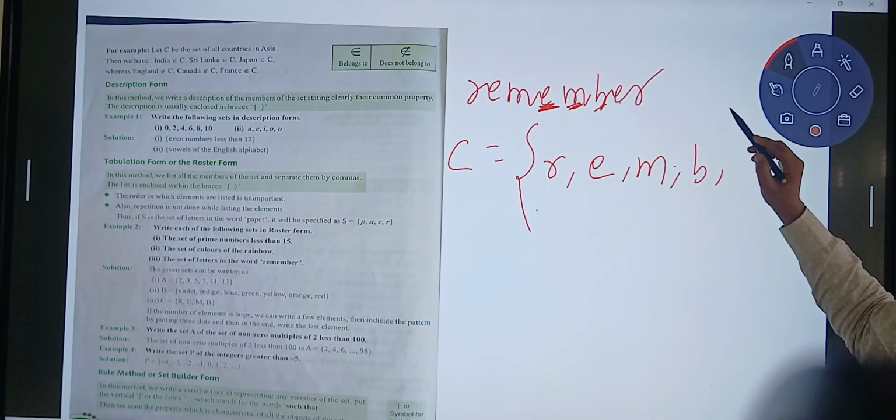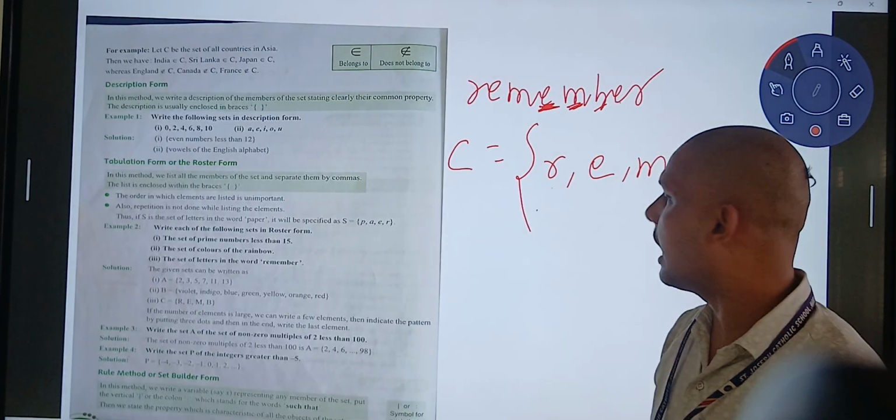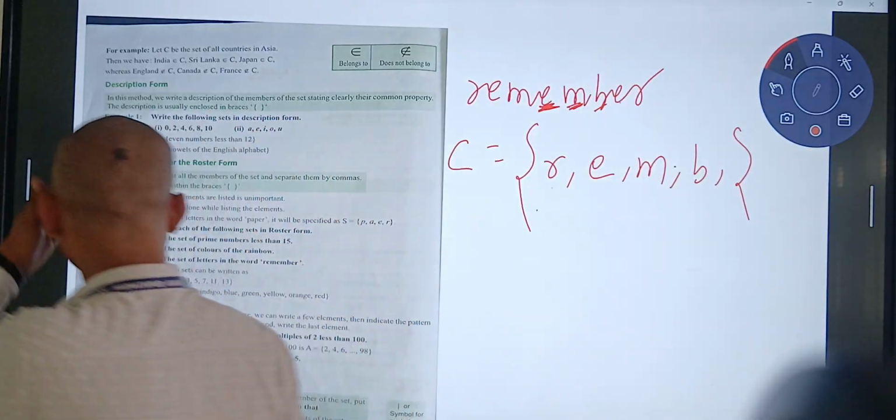Then E is repetition. R is repeated, so we will not write it. So the answer will be R, E, M, B. Okay, I hope it is clear to all of you.